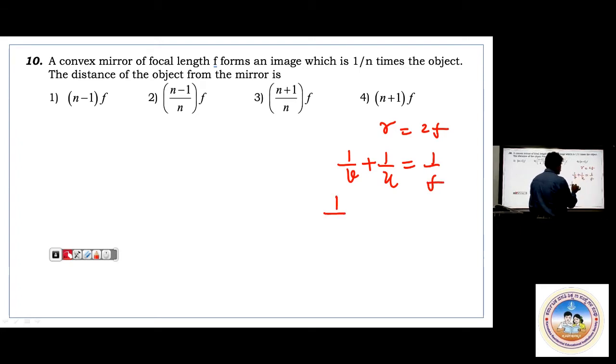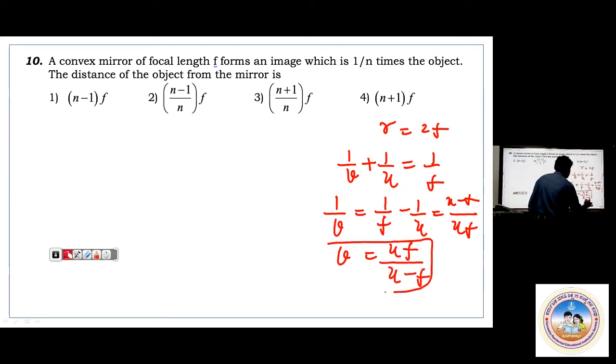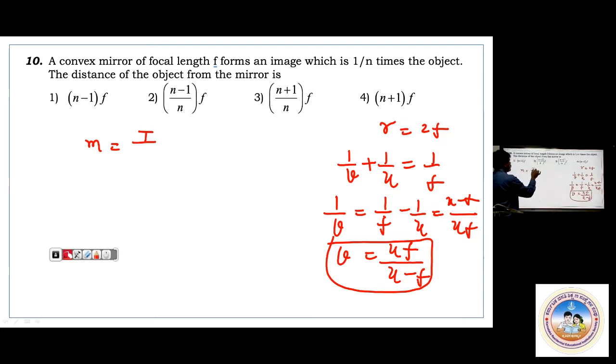Now most of the time we require V. 1 by V equals 1 by F minus 1 by U. This can be written as U minus F by UF. So better thing is, whenever I ask, you have this formula in your mind: V equals UF by U minus F. This is one thing. And again, magnification, keep noting down all these things. Magnification is I by O, size of the image by size of the object.